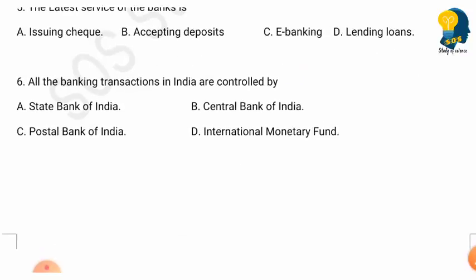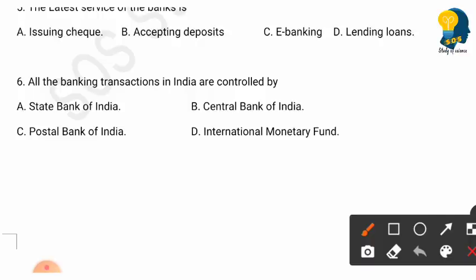The next question is, all the banking transactions in India are controlled by. And the options are State Bank of India, Central Bank of India, Postal Bank of India, International Monetary Fund. So here the right answer is option B, Central Bank of India. All the banking transactions in India are controlled by Central Bank of India.